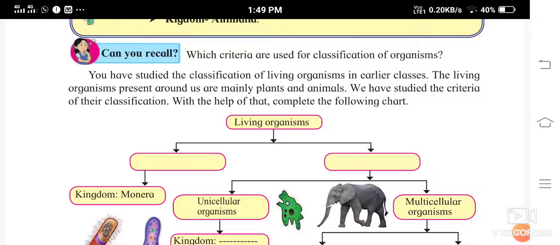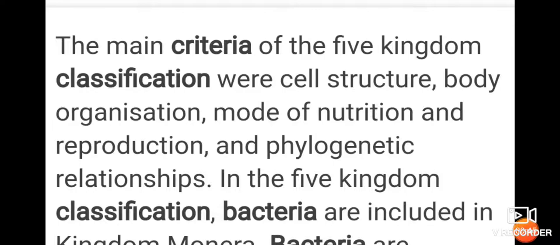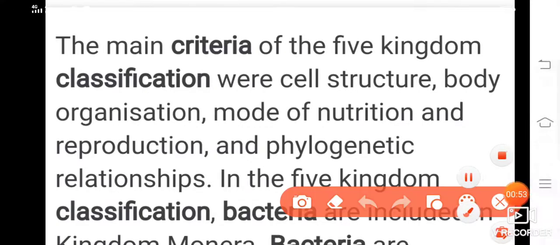So just recall, which criteria are used for classification of organisms? You know there are many criteria which can be used for the classification of organisms, right? See, the main criteria of the five kingdom classification were cell structure. So, cell structure was considered for the classification.